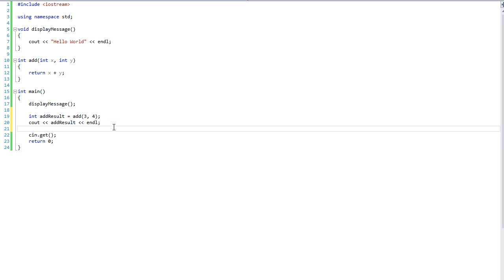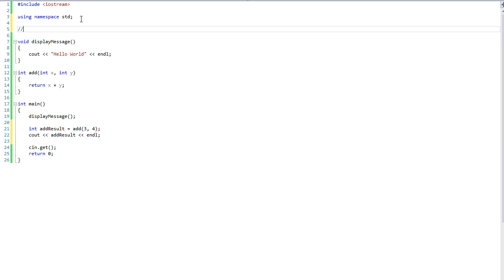So these are functions, and a function has a return type. Here is a basic structure of a function. Return type, what you want it to return. If you do not want to return anything, it is void. It can be int, bool, double, float, and so on.